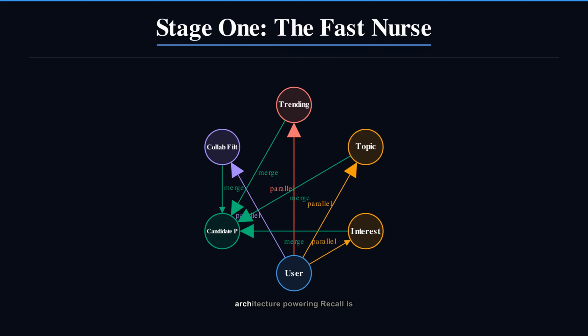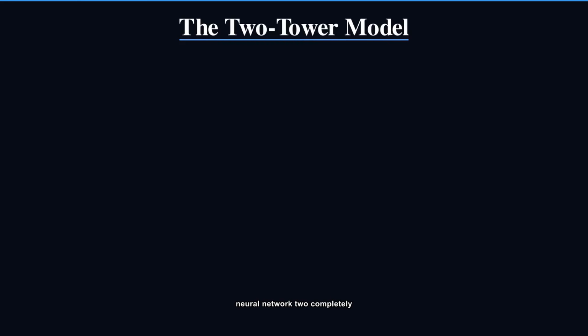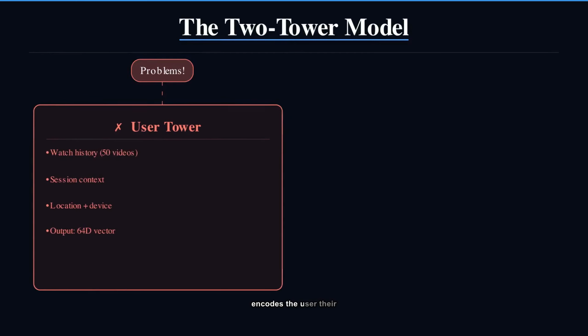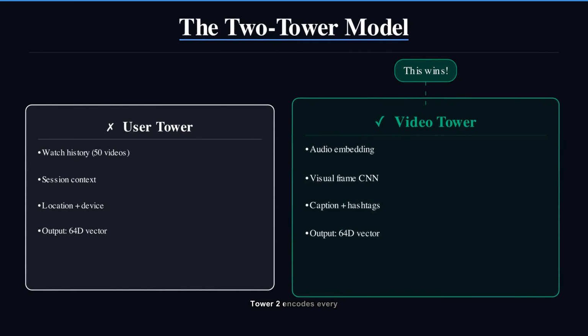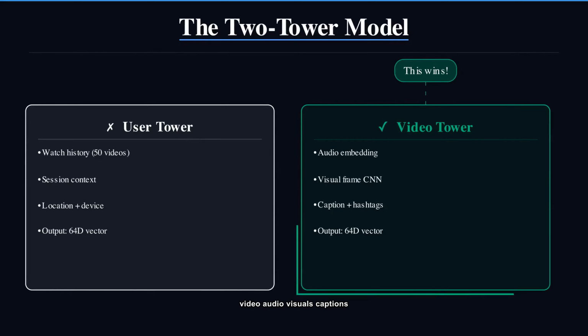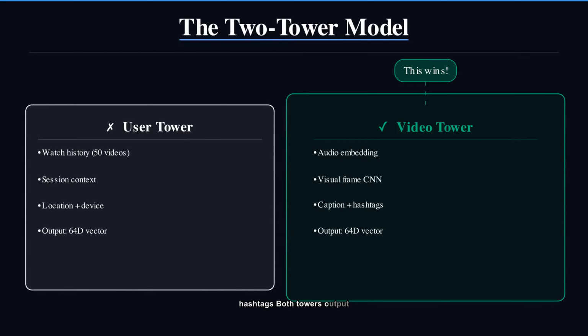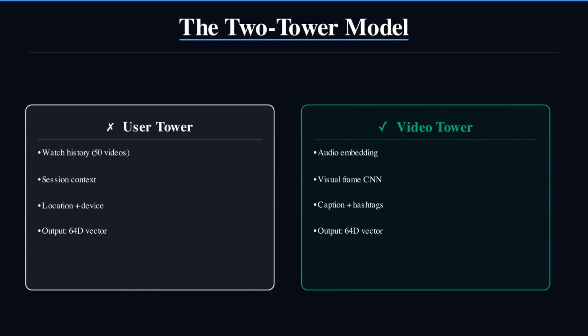The core ML architecture powering recall is called a 2-tower neural network. 2 completely separate networks. Tower 1 encodes the user, their history, session, location, device. Tower 2 encodes every video, audio, visuals, captions, hashtags. Both towers output a 64-dimensional vector. To match user to video, you just compute the dot product. Closer vectors mean higher relevance.